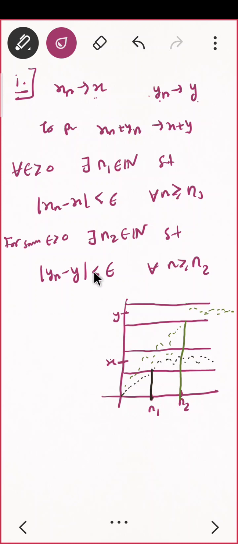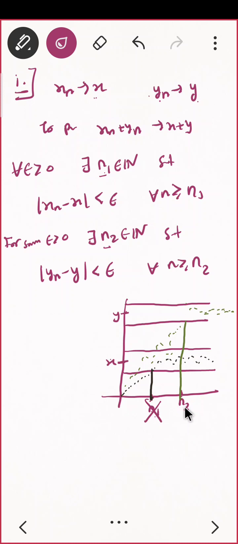Correct? So I think I have two candidates, so let us select one of them. Suppose n1, can I do it with n1? If I choose n1, see, my n1 is here. My question was, everybody should be in the epsilon band, whether it is xn or yn. But if I choose n1, after n1, xn is lying in the epsilon band. That is perfectly alright. But yn is not. There are some terms of yn which are not lying in the epsilon band. So I cannot choose n1. Correct? So n1 is cancelled.